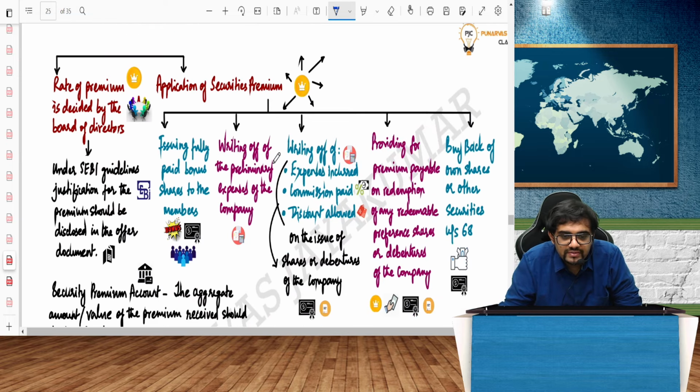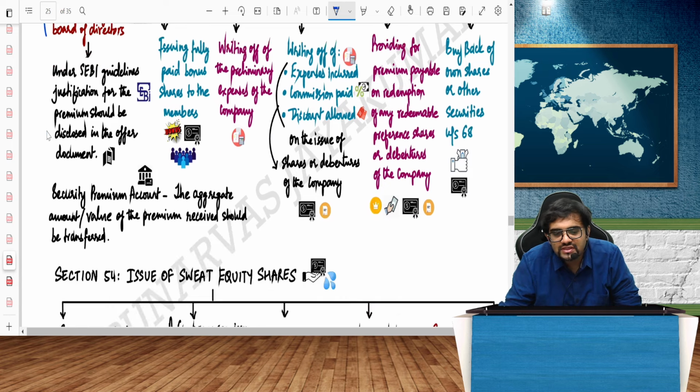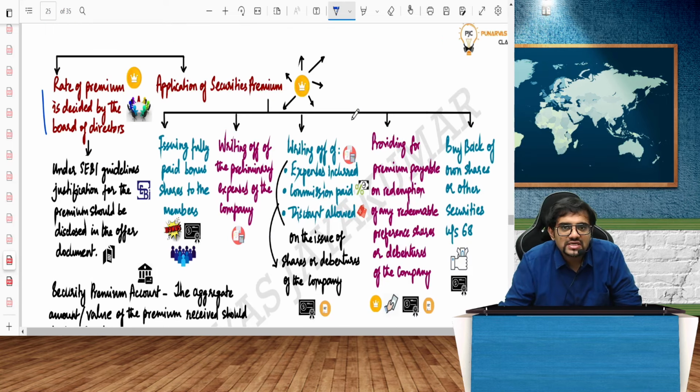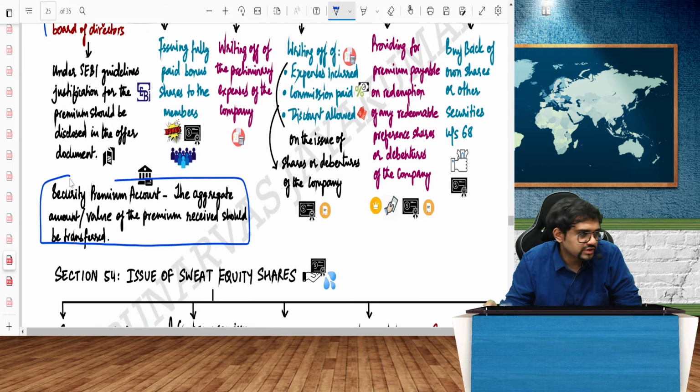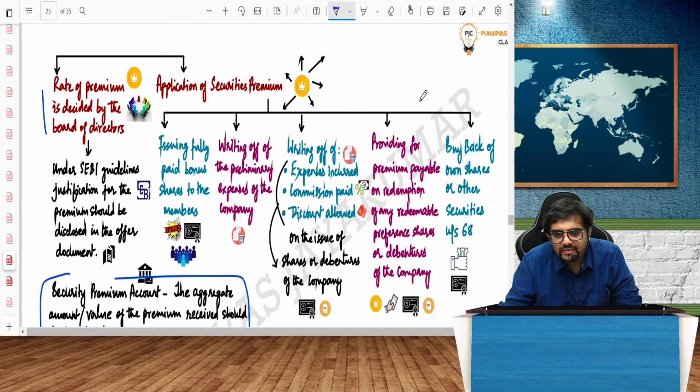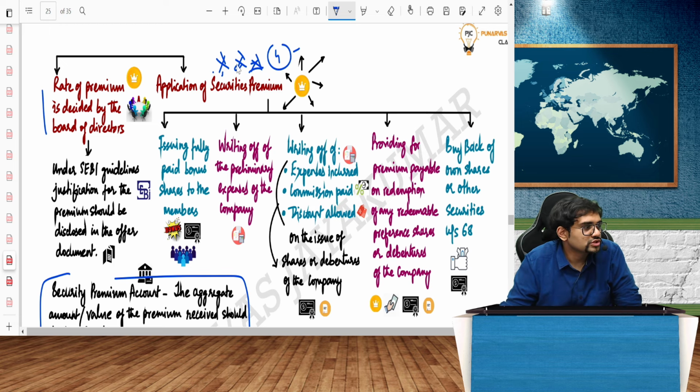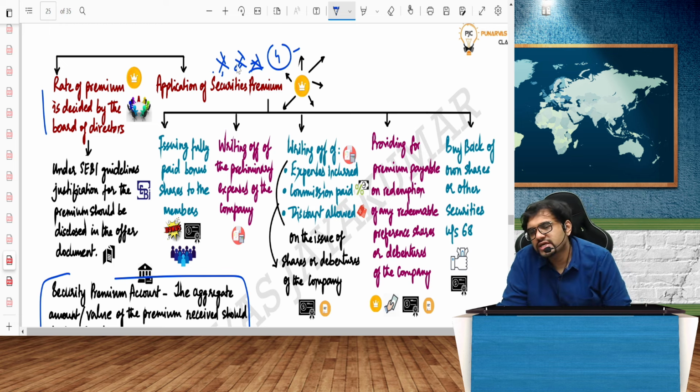The rate of premium is decided by the board of directors in consultation with SEBI guidelines. The extra money that you make will be treated in the securities premium account. It's called a securities premium account. This is very, very important. Securities premium account can be used for what? 4 marks questions. So many times they have asked.